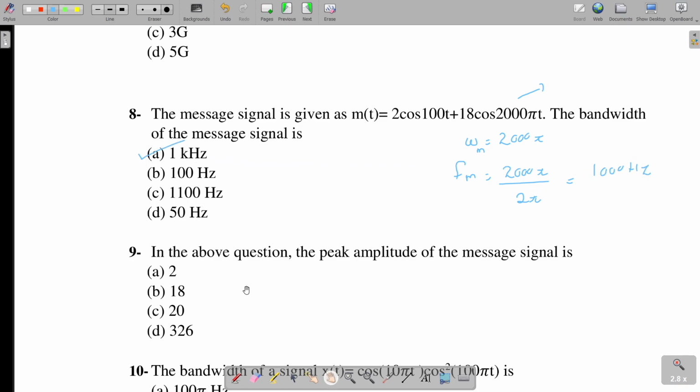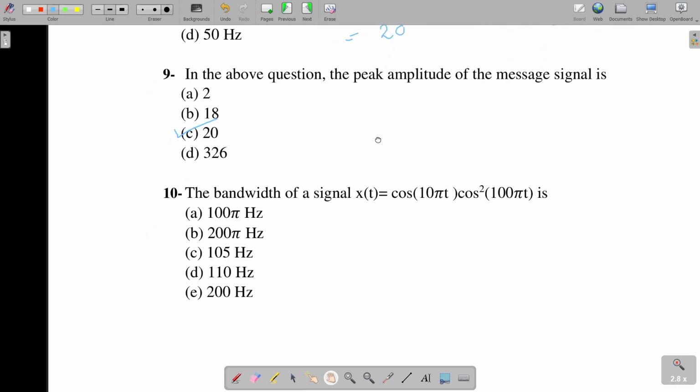Number 9 states that in the above question, find the peak amplitude of the message signal. Now if you can see, you have a cosine over here and a cosine over here. If we put t is equal to 0, we are going to have 2 cosine of 0 degree plus 18 cosine of 0 degree. And we know that cosine 0 is 1. So this will be 2 into 1 plus 18 into 1, so 2 plus 18, 20. So the peak amplitude of this message signal is going to be 20.